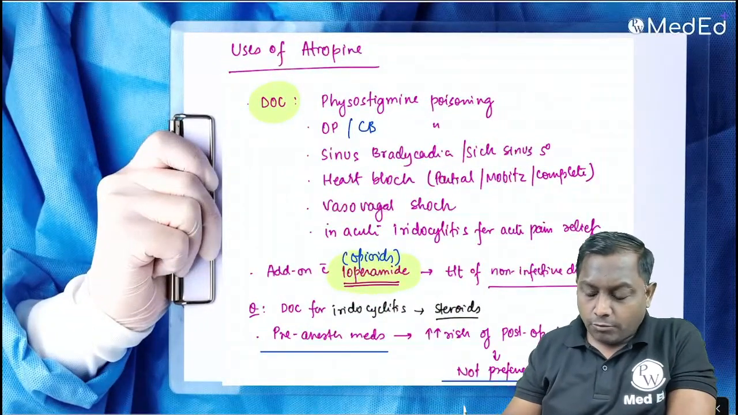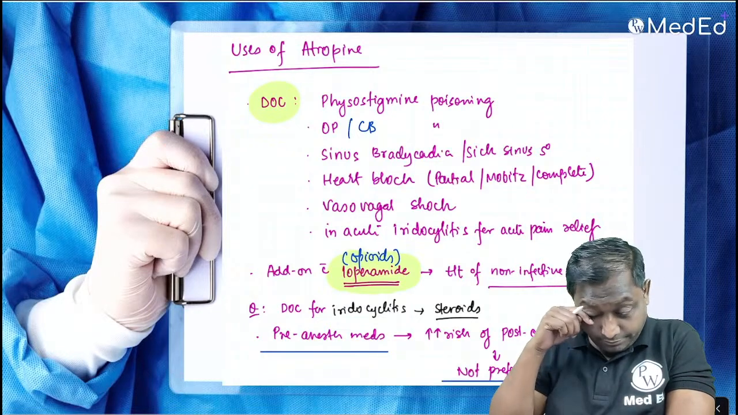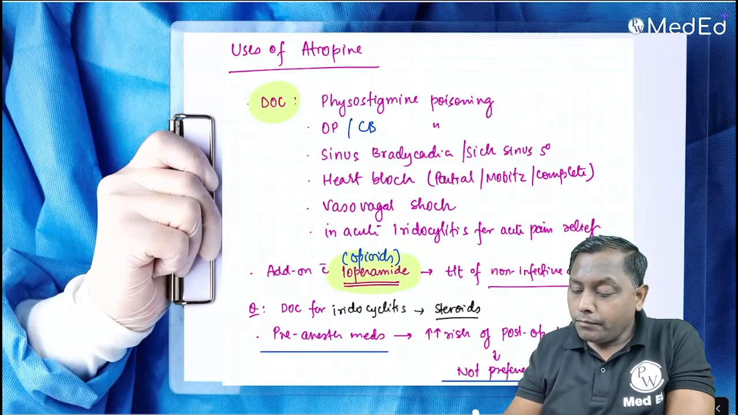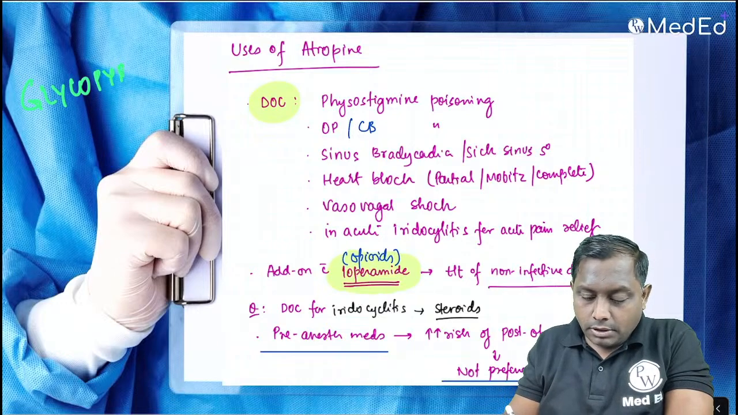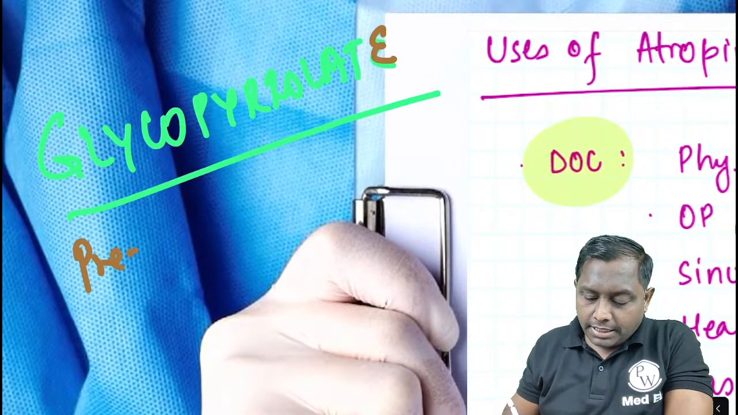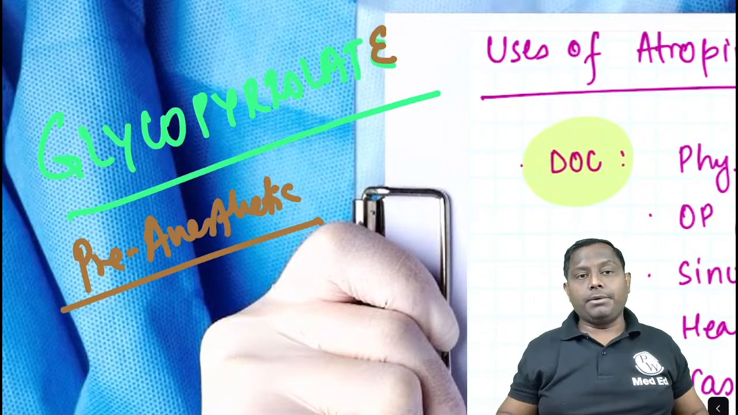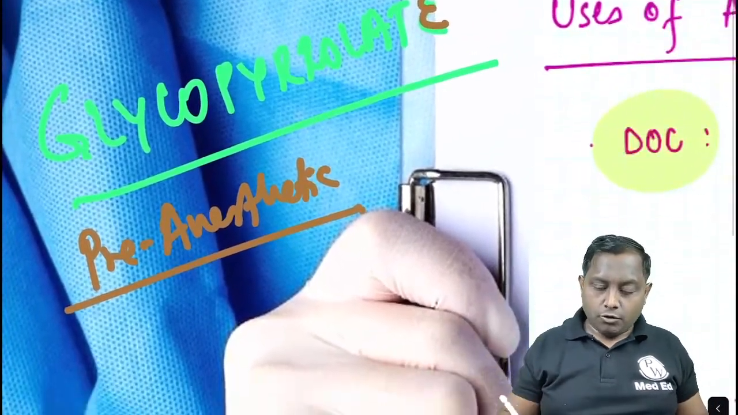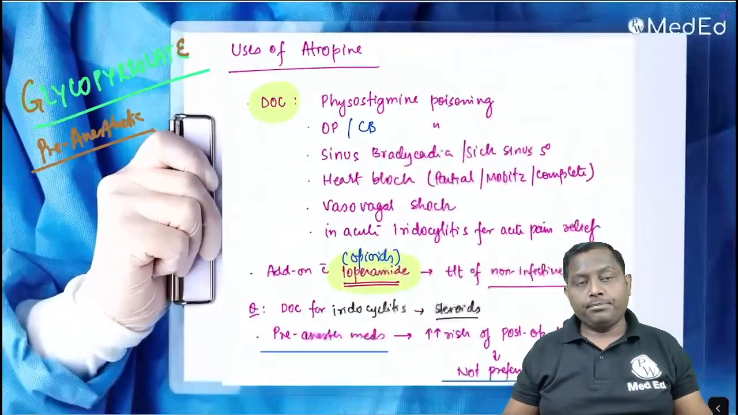Glycopyrrolate, if you have heard about glycopyrrolate, it's one of the anticholinergic drugs as well. It is utilized as a pre-anesthetic drug. Glycopyrrolate is mainly going to be utilized as a pre-anesthetic drug because of its quaternary amine character. They do not cross the blood-brain barrier.